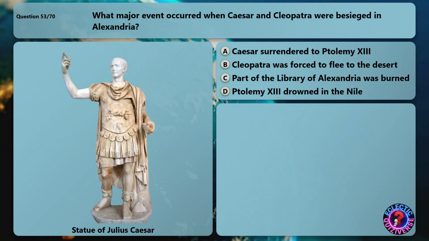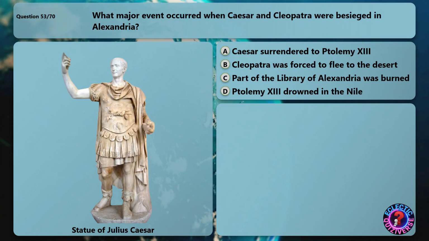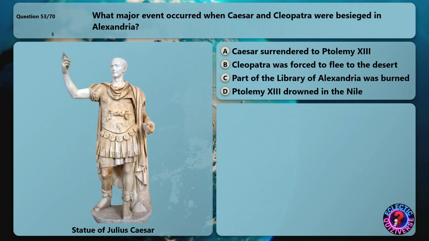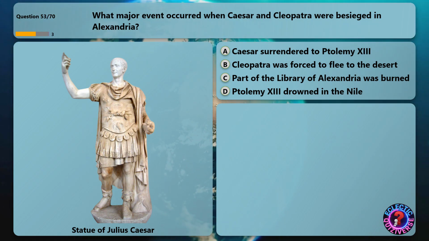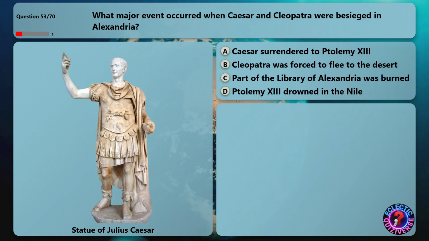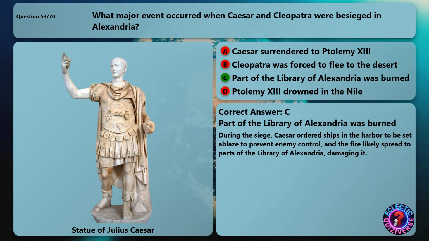What major event occurred when Caesar and Cleopatra were besieged in Alexandria? The correct answer is part of the Library of Alexandria was burned. During the siege, Caesar ordered ships in the harbor to be set ablaze to prevent enemy control, and the fire likely spread to parts of the Library of Alexandria, damaging it.